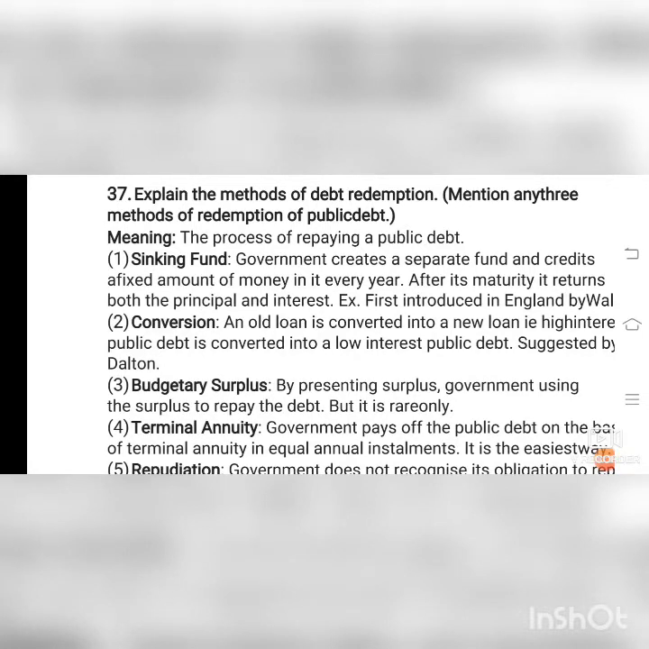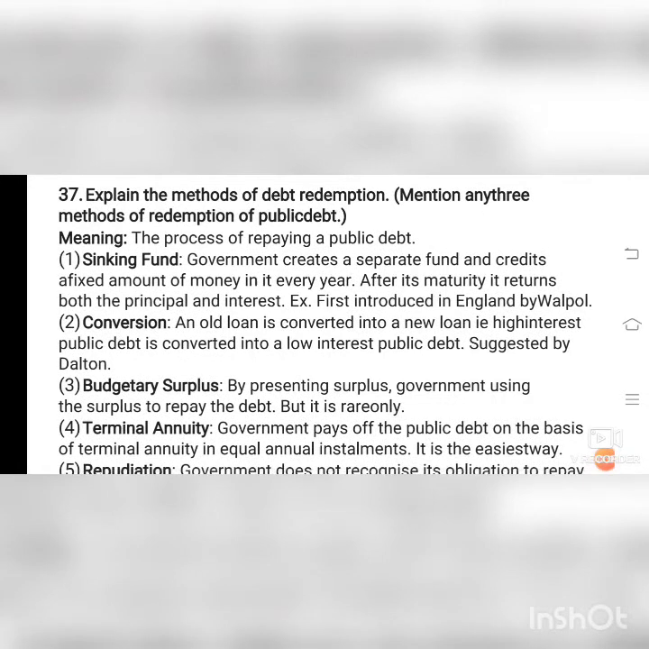Government creates the public debt, which is created by the government. So the government creates a separate fund and credits a fixed amount of money in it every year. After its maturity, it returns both the principal and interest. Example: first introduced in England by Walpole. That is not needed. You will write only the point.